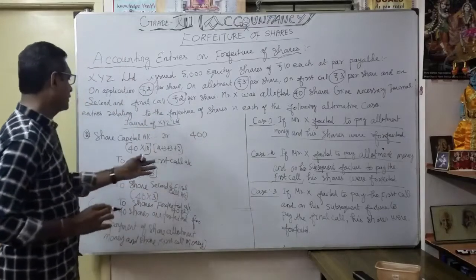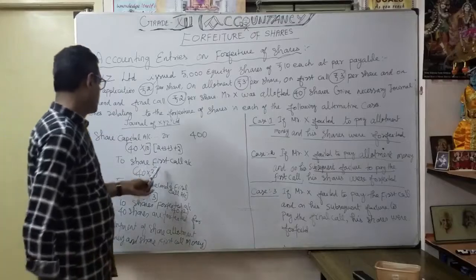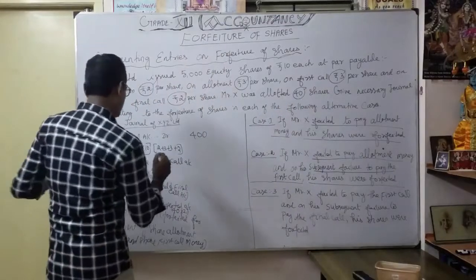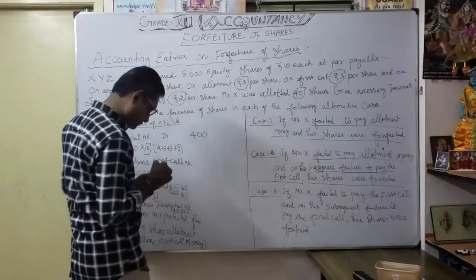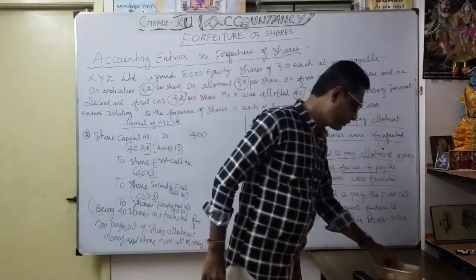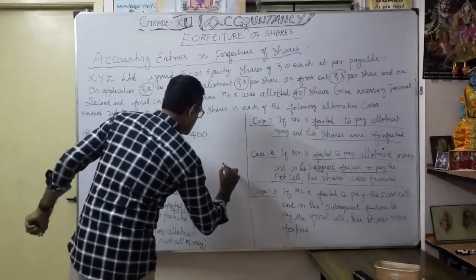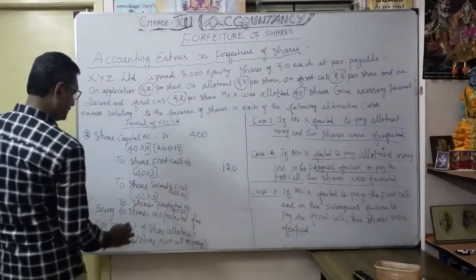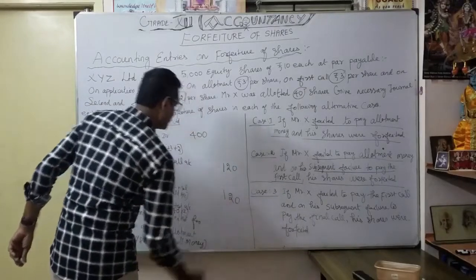As a first call, what's the default? 40 into 3 rupees. Correct. First call 3 rupees. So 40 into 3, 120. Thereafter, share second and final call. 40 into 2, 80.